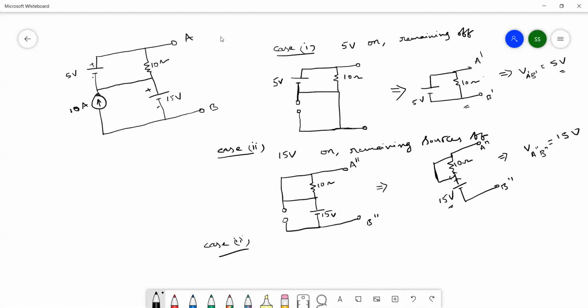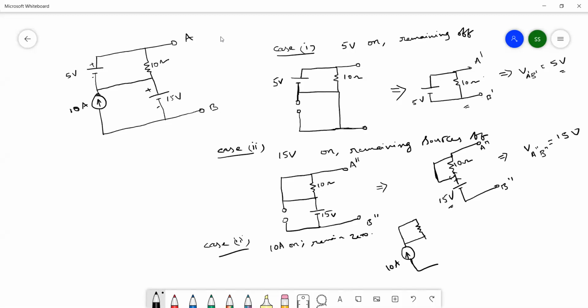The last case is where we need to turn on the 10 ampere current and the remaining sources 0, nothing but an off condition. So how can we make the 10 amperes on? The first, 5 volts, is off, that is short circuit, and the 10 amperes is on, and here is one resistance.